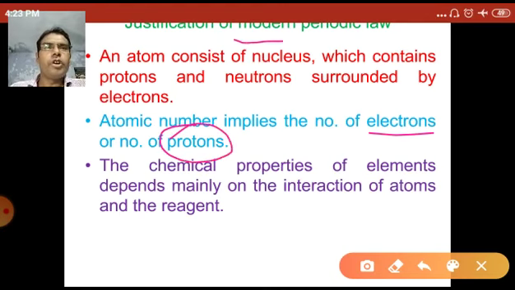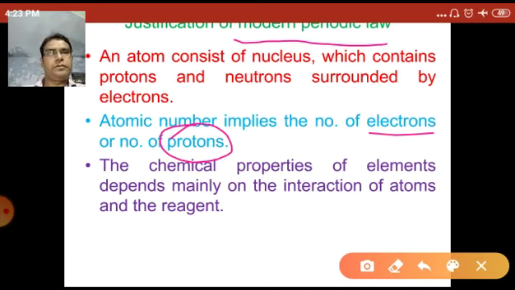So the modern periodic law is the true law for arranging the elements. We arrange the elements by their atomic number, not the mass number, because the mass number has very little role in the chemical properties of the elements.